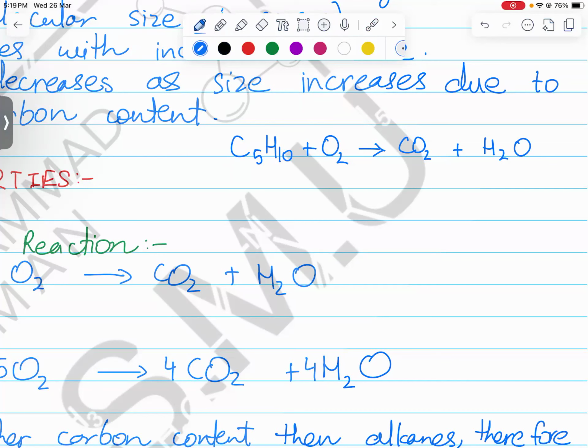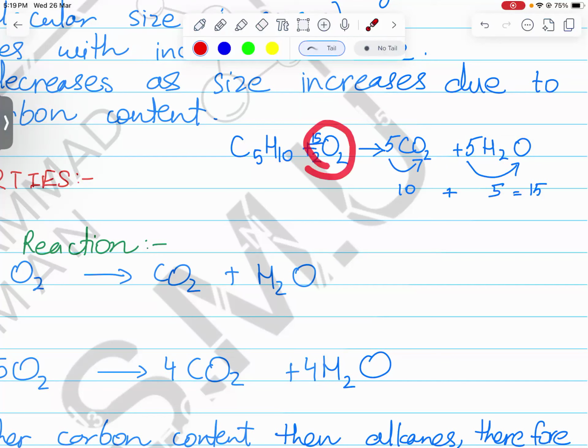So first balance carbons. To balance carbons, you will put a 5 over here. When you put a 5 over here, all the carbons are balanced. Once all the carbons are balanced, how many hydrogens are there? 10. So you put a 5 over here. Now all the hydrogens are also balanced. Now balance oxygens: 5 twos are 10 and 5 ones are 5. 10 plus 5 is 15. So you want to make 15 over here. To make an odd number, put a fraction. Always put a fraction; it's completely fine. So 15 upon 2 oxygen will be required.